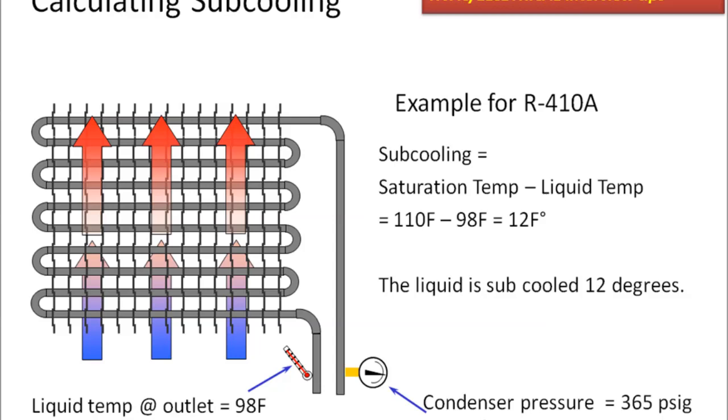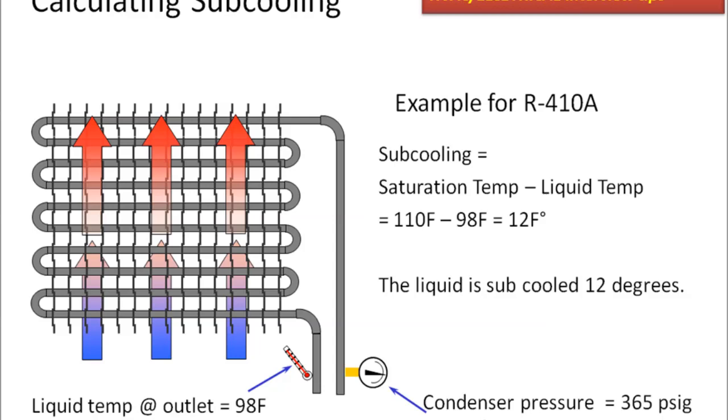Example. For R410a gas, to calculate saturation temperature for 365 pounds per square inch pressure, from the PT chart, we are getting saturation temperature 110 F degrees.